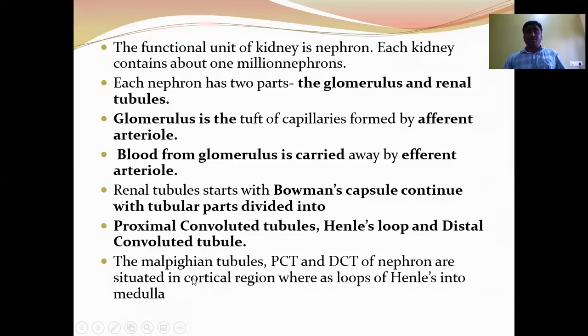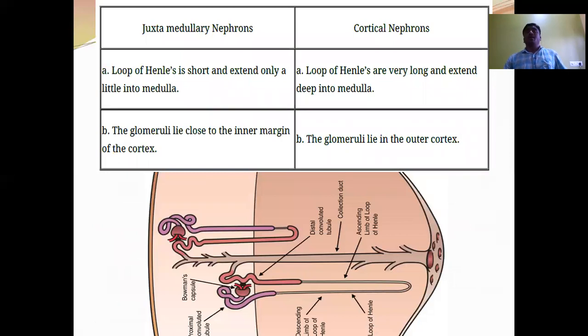The Malpighian corpuscle, PCT, and DCT of the nephron are situated in the cortical region, whereas only Henle's loop is located in the medulla. There are two types of nephrons.